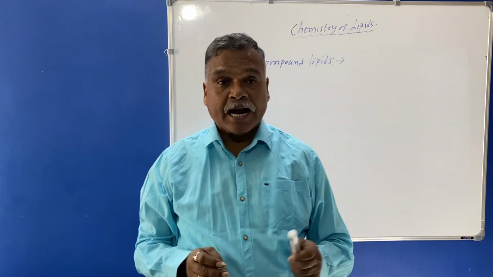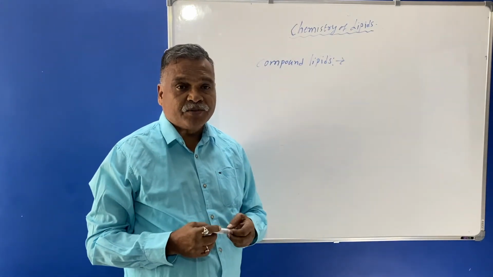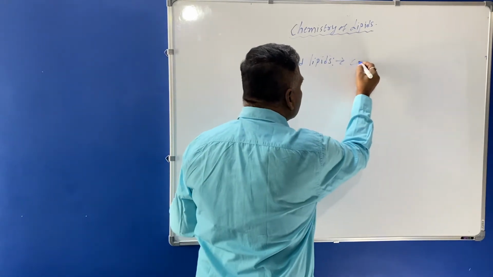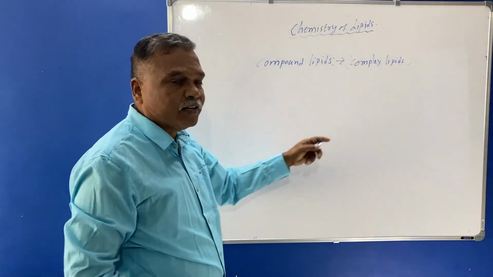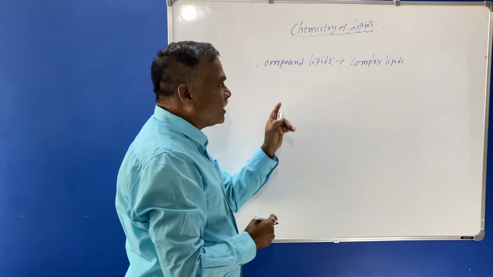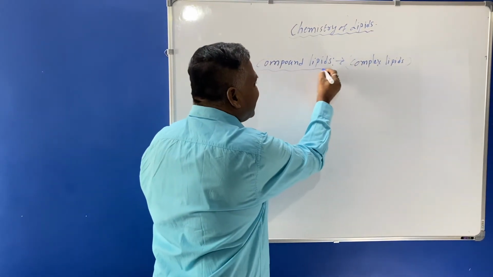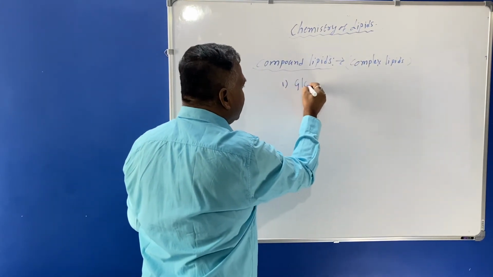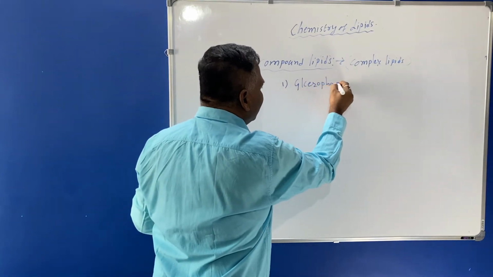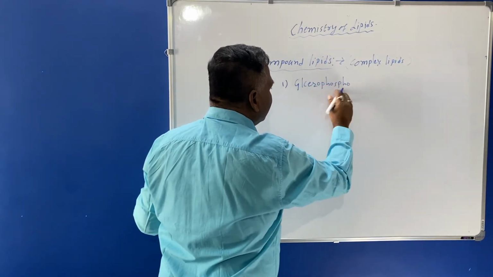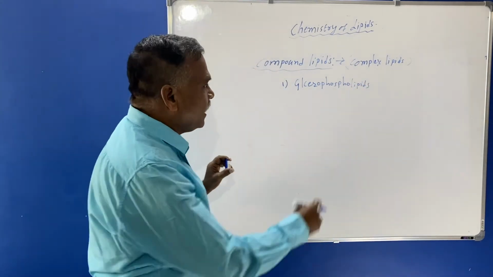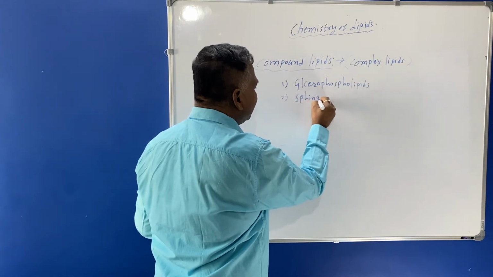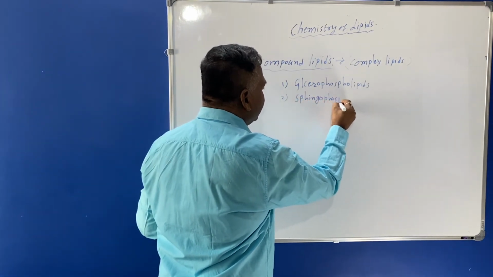The second classification of lipid is known as compound lipids or complex lipids. Under compound lipids, they are as follows: number 1, glycerophospholipid, and second, sphingophospholipid.